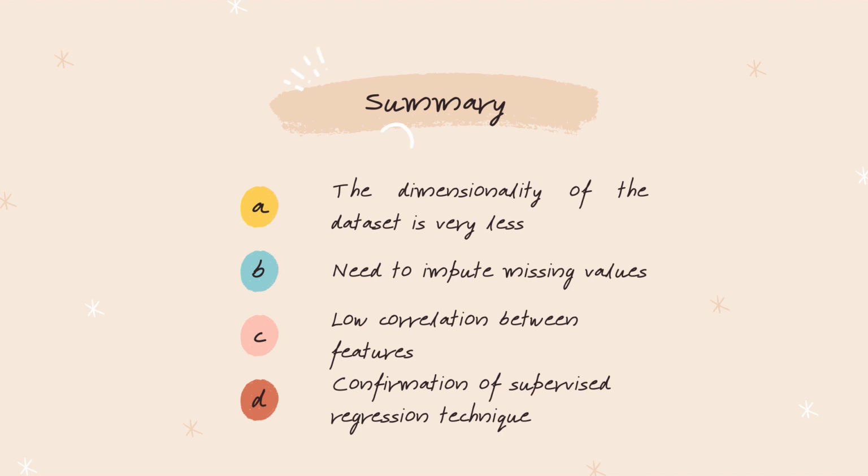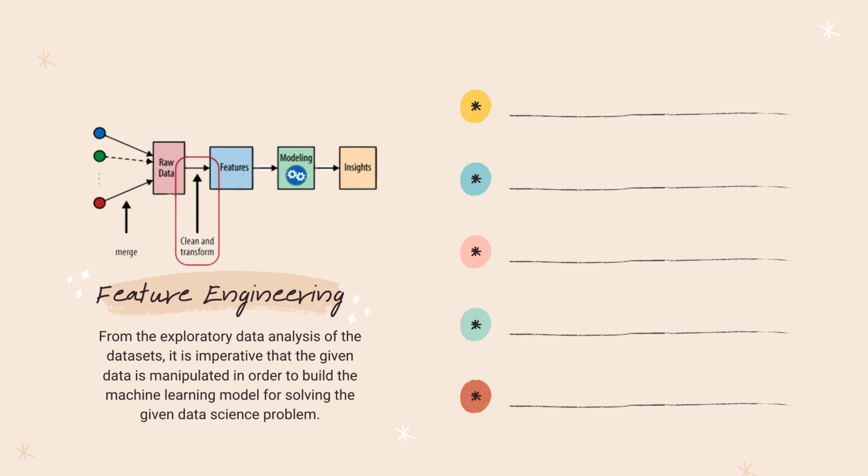In summary, there is low dimensionality in all datasets. There are missing values to be imputed, and there is low correlation between features. Supervised regression techniques have to be employed. Thus, we have to manipulate our data and engineer meaningful features for our machine learning models.